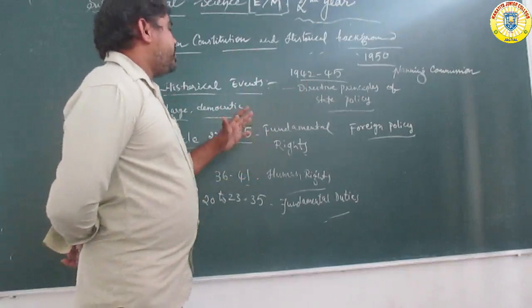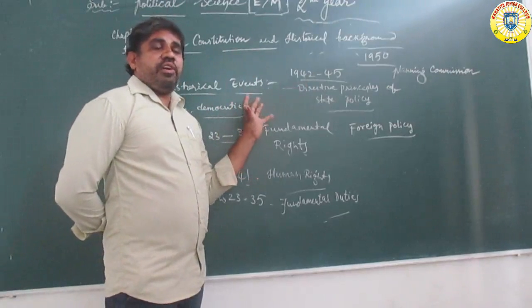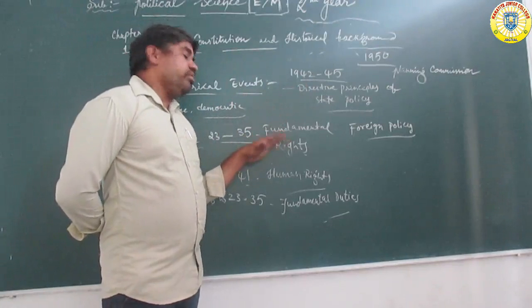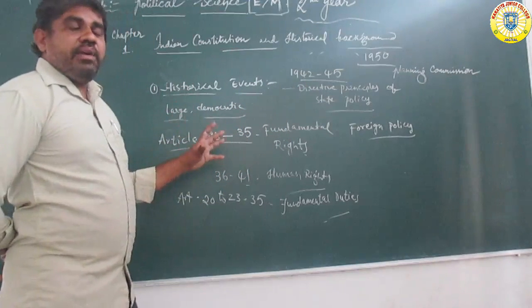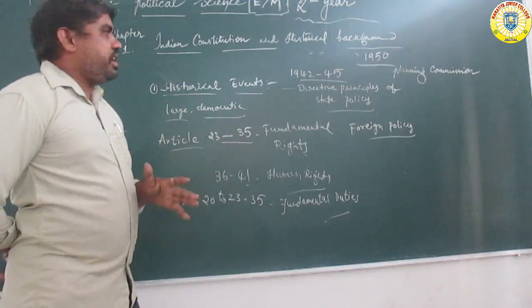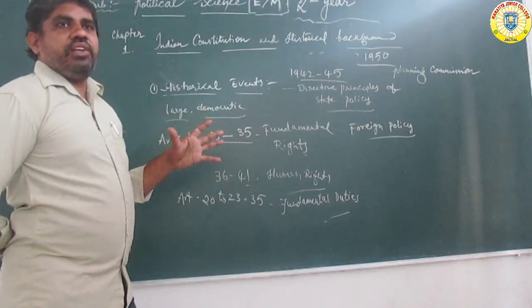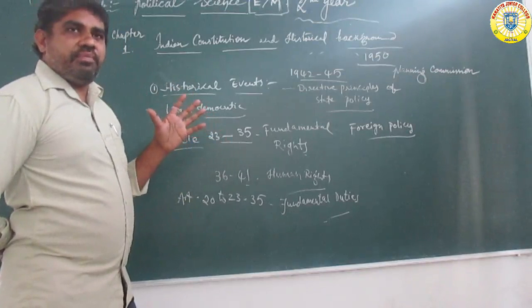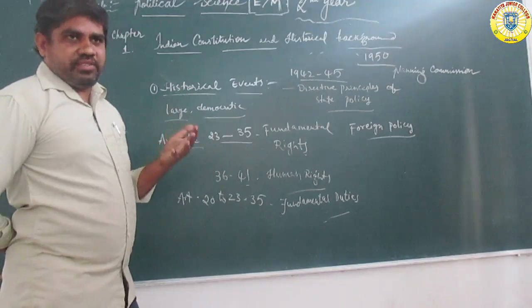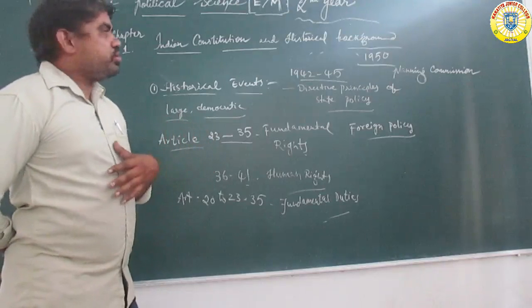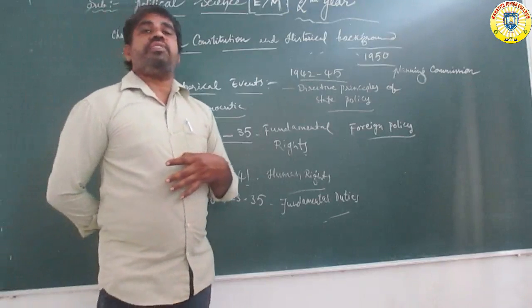The citizens' rights mainly fall under the category of articles 25 to 35. These articles are a permanent part of the Constitution of India. The Constitution of India begins: we, the people of India, citizens, and sovereign, secular, socialist, democratic republic of the country.